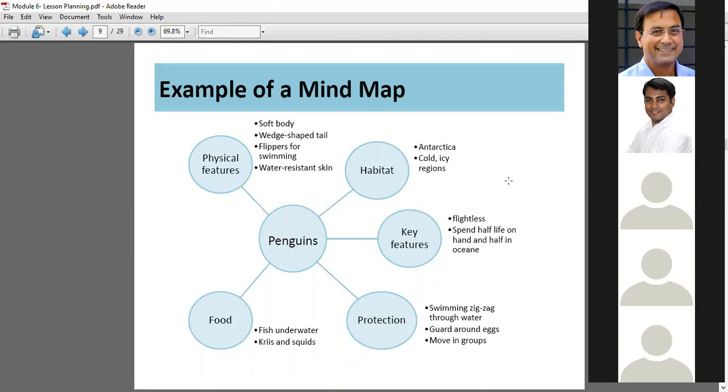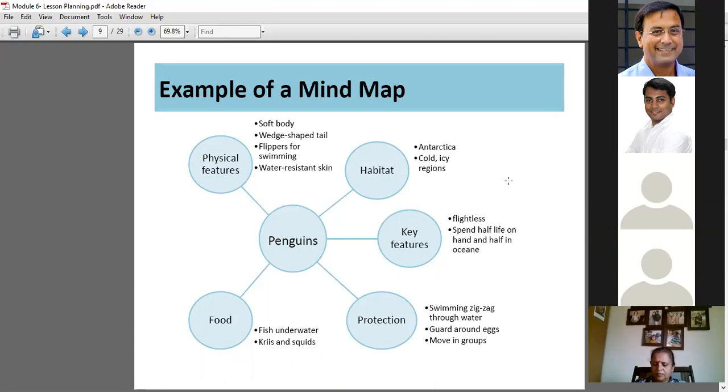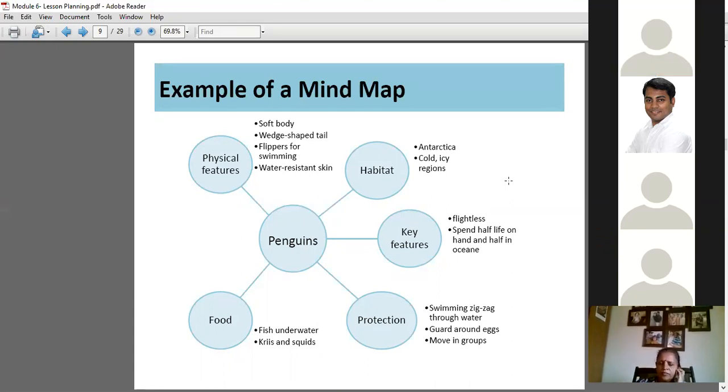So what happens is when you create a mind map before making a lesson plan, you will exactly know what the key topics are that you need to focus on. And within those topics also, like here in habitat, it is given as Antarctica, cold icy regions. Key features: flightless, spend half life on land and half on the oceans. Here it is written as hand, it will be land. So basically, you will be very specific about what you want to teach, and while teaching, what are the topics you should discuss, right?